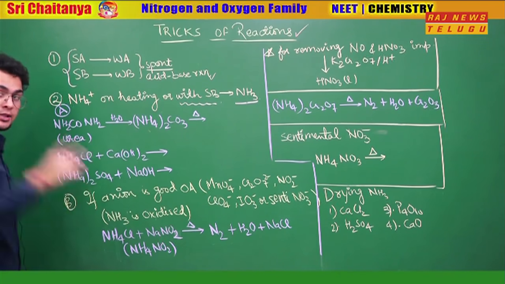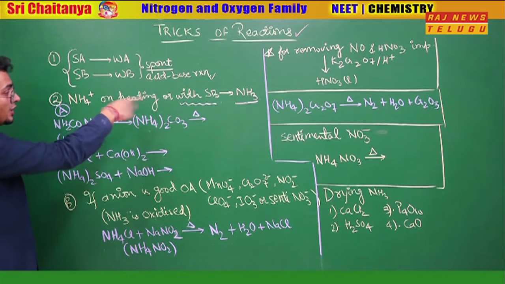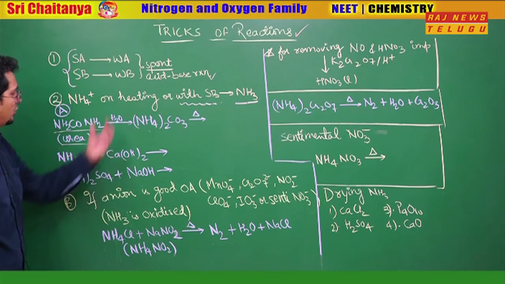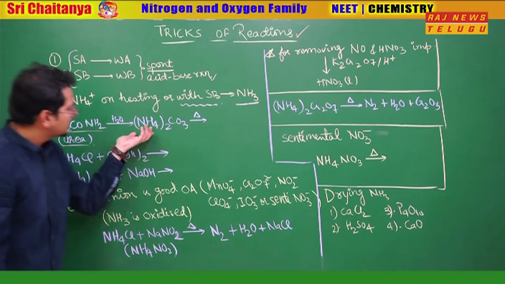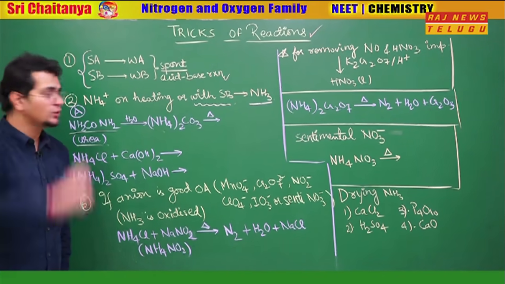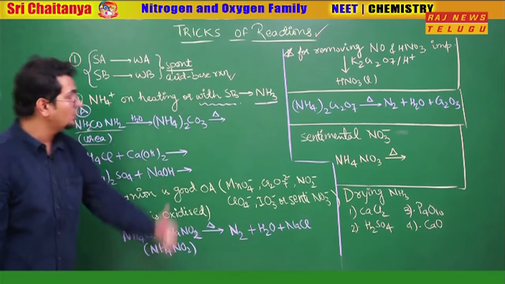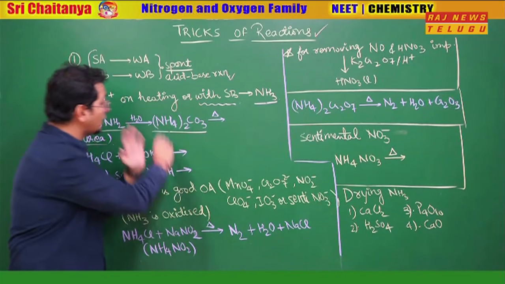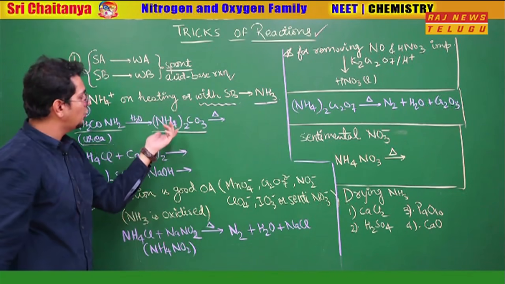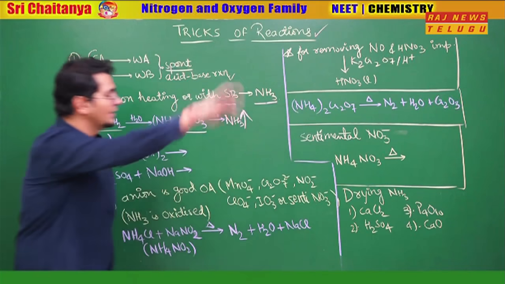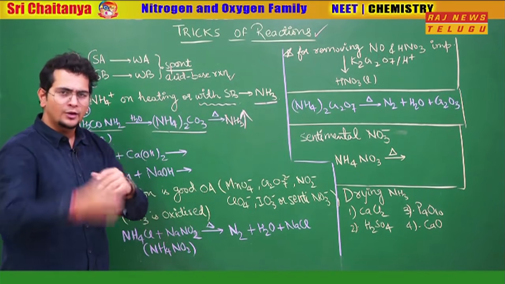So you have urea. Listen carefully, I'm telling you how to write the reaction. All the reactions we will write by ourselves. See now. Urea in aqueous medium, or due to the moisture from the soil, becomes ammonium carbonate. Now what will happen when ammonium carbonate is heated? Let's use the trick. There are so many reactions on the board, but just one trick we have to use: ammonium salt on heating or with a strong base releases ammonia. So what will come out first? Ammonia will be released. So ammonia went. Let's carry on with the story.